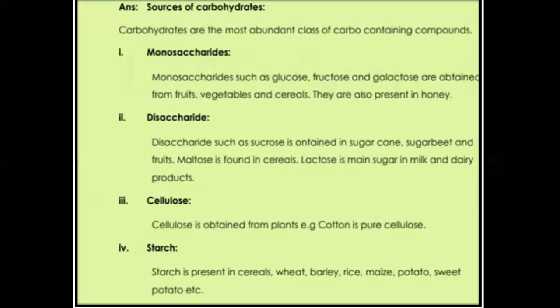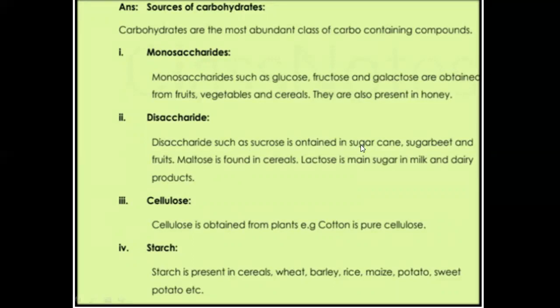Coming toward the topic sources of carbohydrates, carbohydrates are the most abundant class of carbon-containing compounds. First one, monosaccharide. Monosaccharides such as glucose, fructose, and galactose are obtained from fruits, vegetables, and cereals. They are also present in honey. So all the sweet fruits and vegetables contain monosaccharide. Honey also contains fructose, which is a monosaccharide.